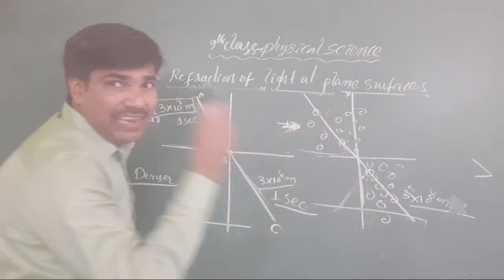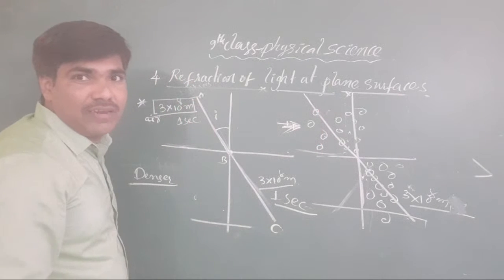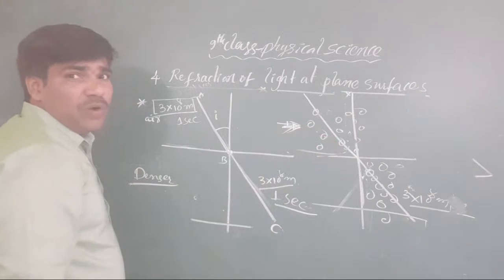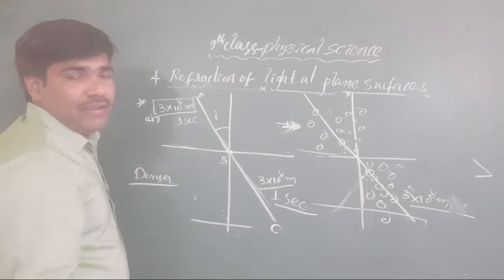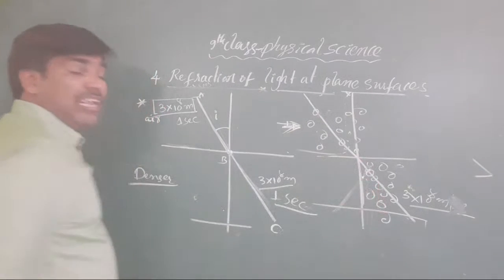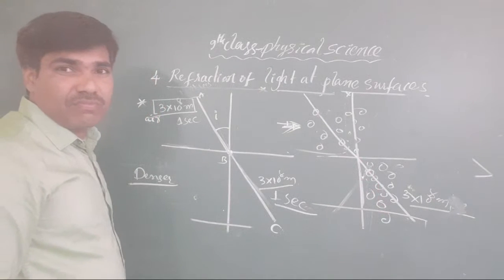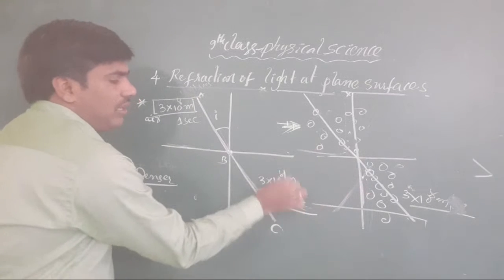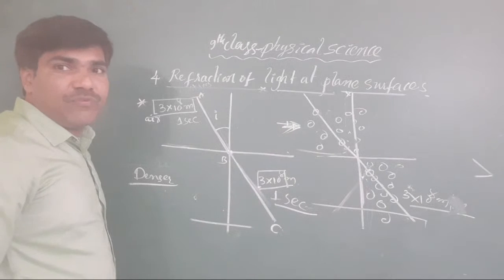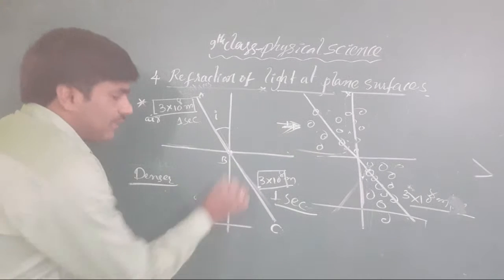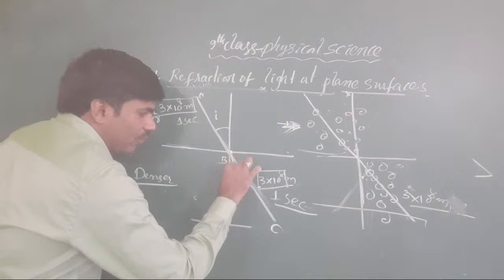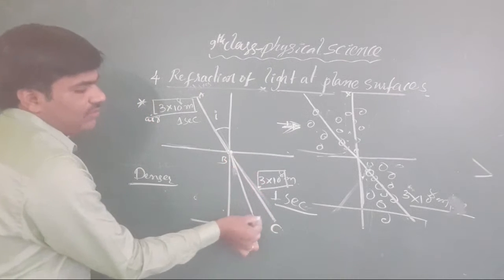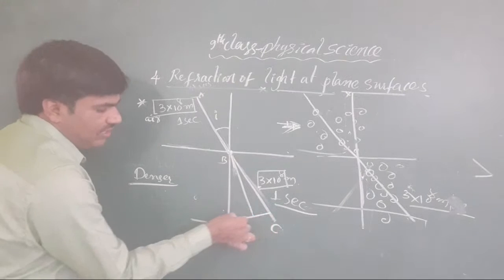There is a very less number of molecules here. Okay, now there is a less number of molecules. Means what? Morning time traffic, like that. When you come to here, it is evening time traffic, like that. At that time, in 1 second, it may not travel 3 into 10 to the power of 8 meters. Not that much distance. Maybe it travels this distance only.